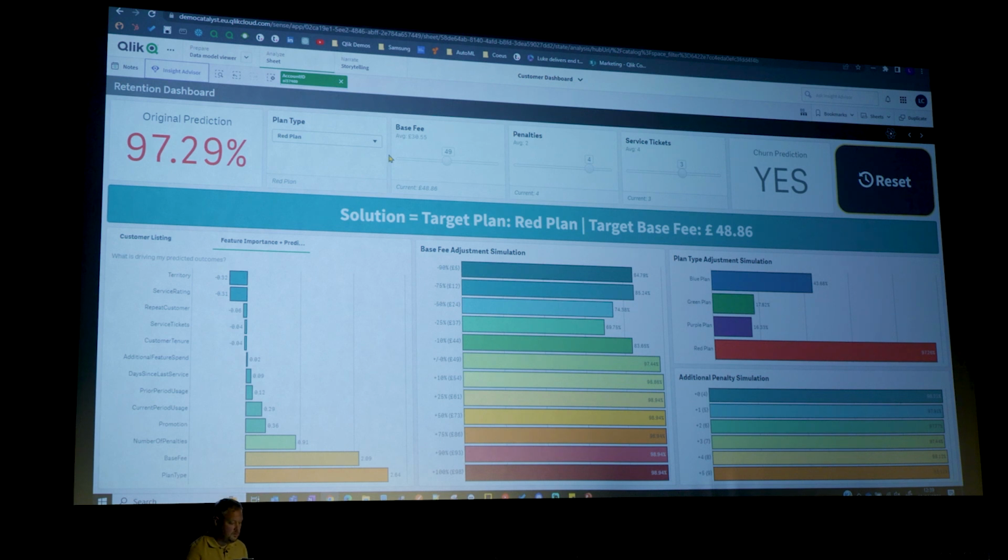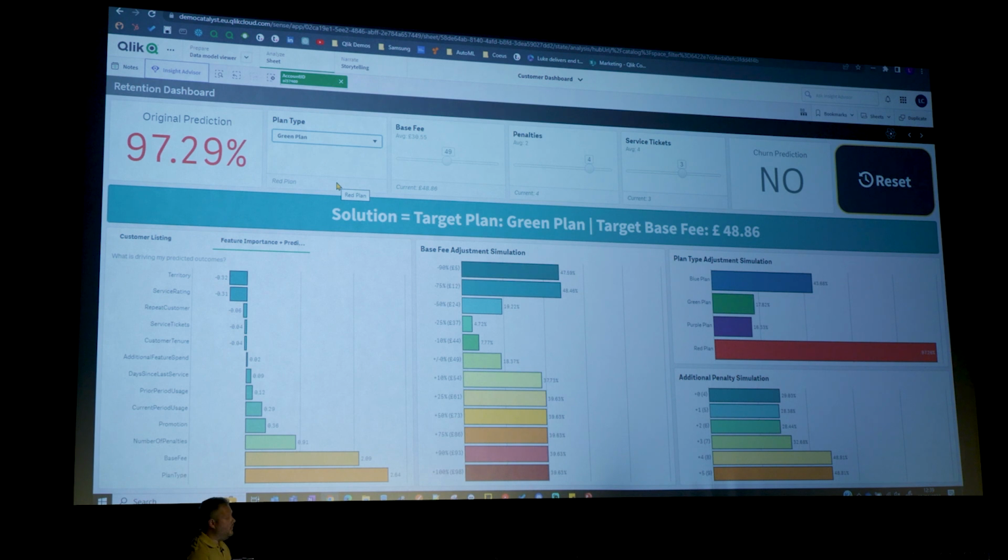So what I'm going to do is move this customer from the red plan to our most premium plan at that price point. Unlimited calls, data, texts. Now they're not going to churn, and I'm certainly not going to play with the base fee at £49. But again, in a matter of minutes, I've made a confident decision to try and retain that customer. So I can move on to the next one.